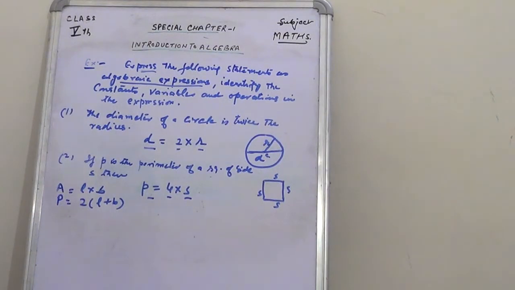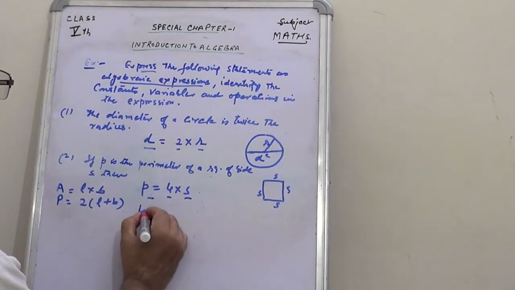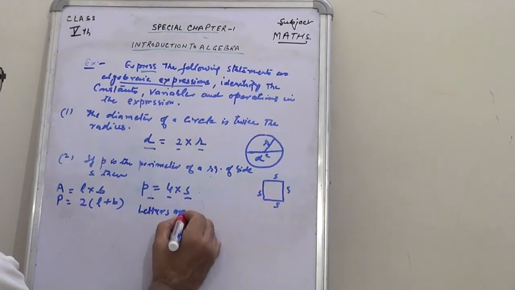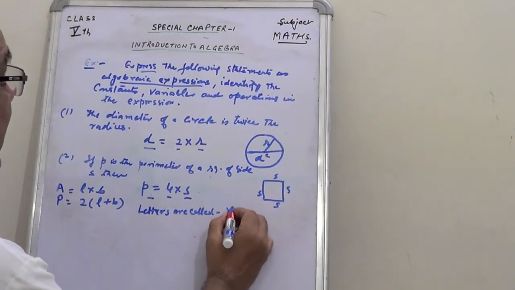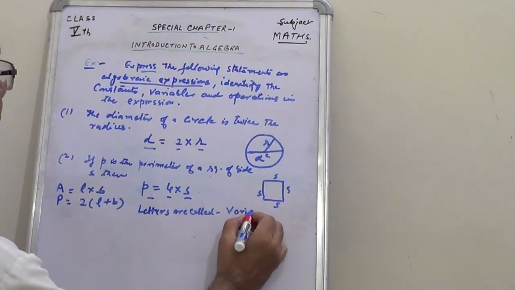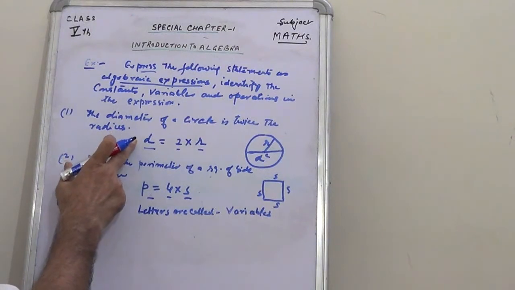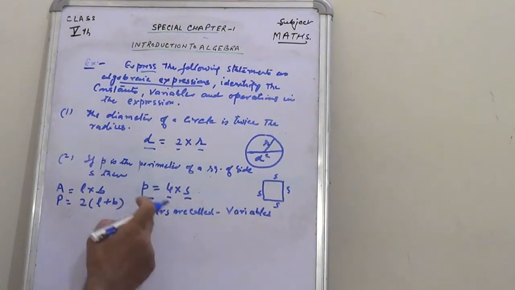Now the letters involved in these formulas or expressions are called variables. So this is D, R, L, B, A, P, S. These are called variables.